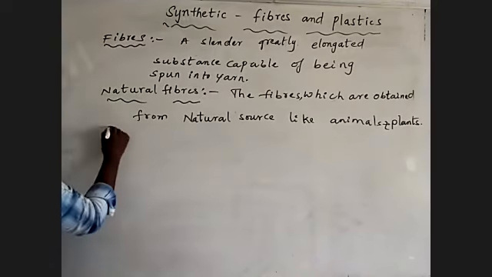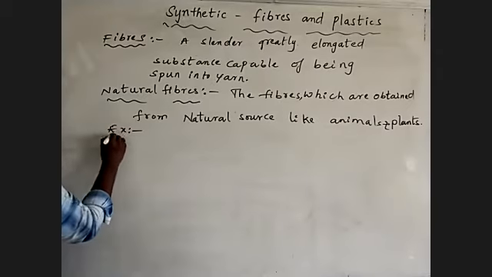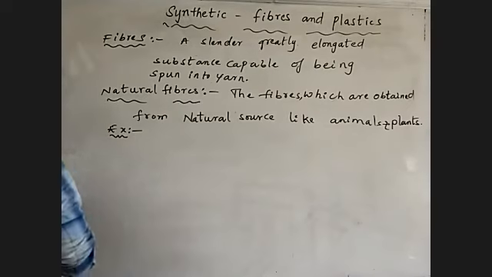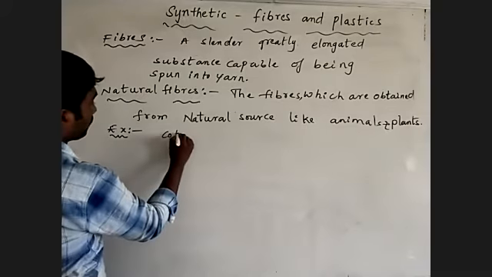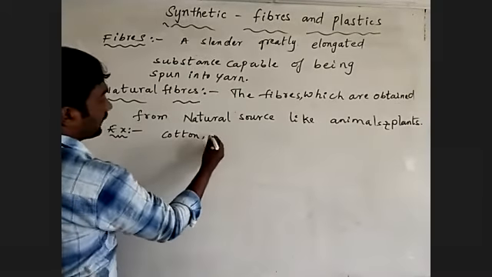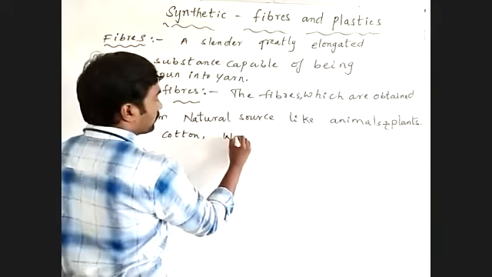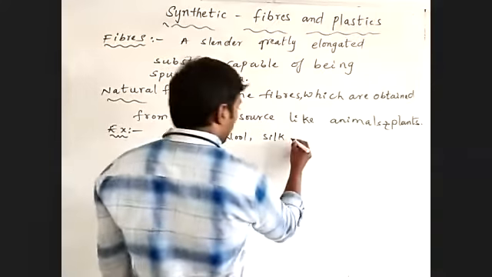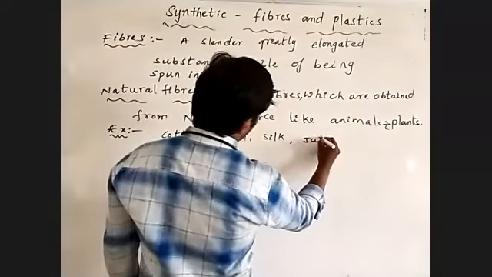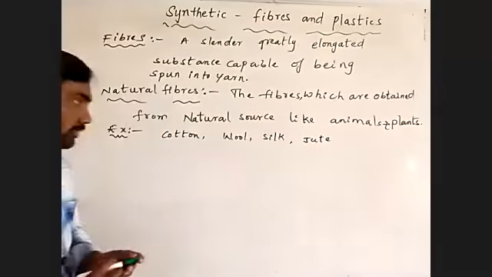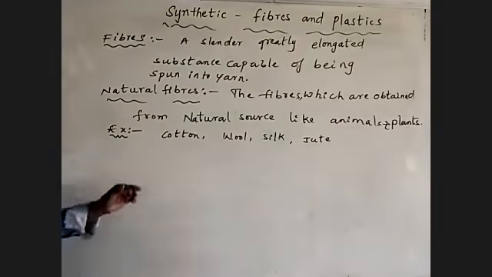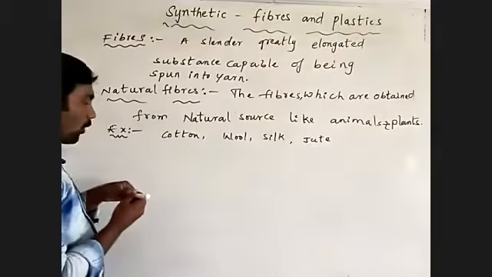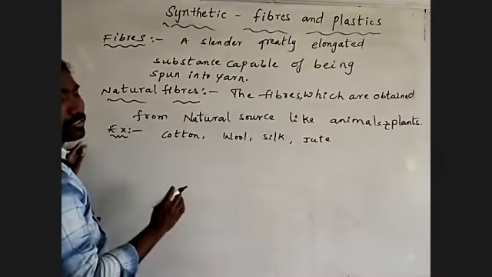Examples for natural fibers: cotton, wool, silk, and of course jute. Cotton fiber is a natural fiber.